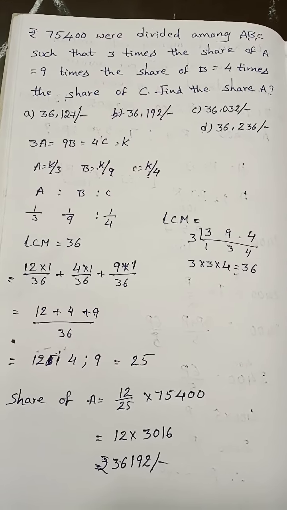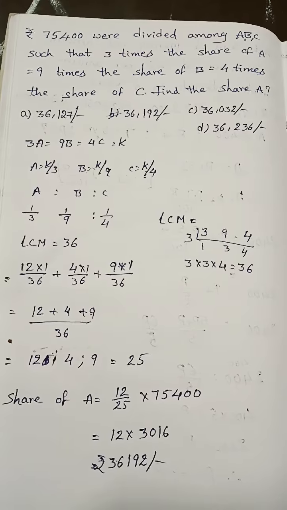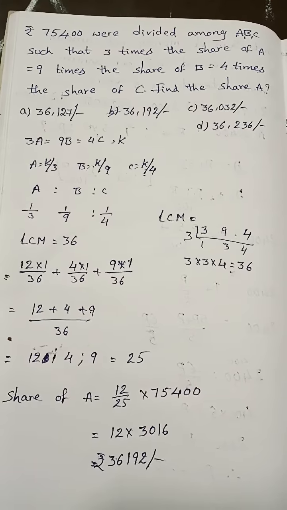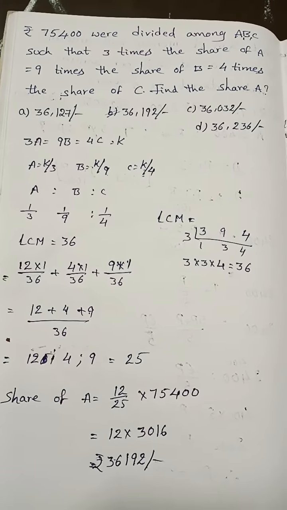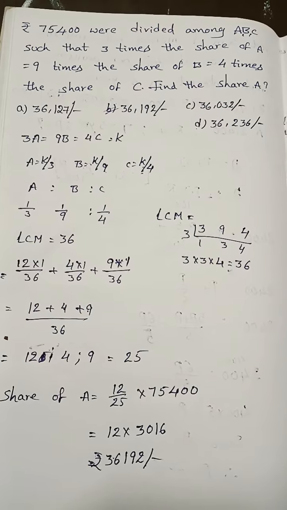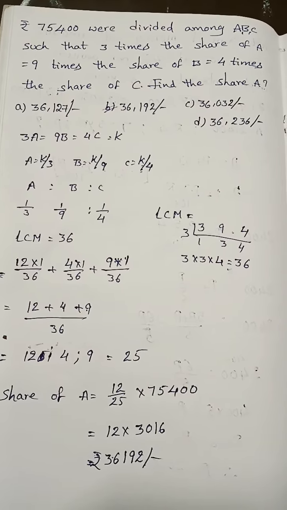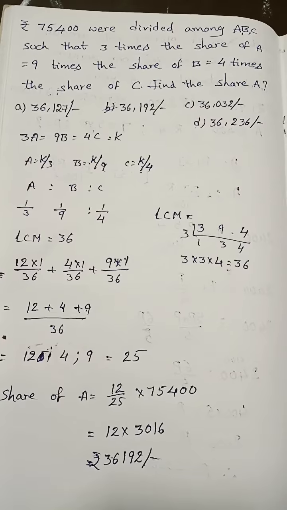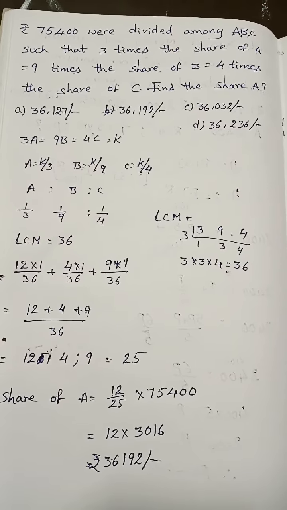So the share of A is 12 by 25 into 75,400. So in the 12 in 25 table we got 75,400 is 3016 times. So 12 into 3016 is 36,192. It is option B.